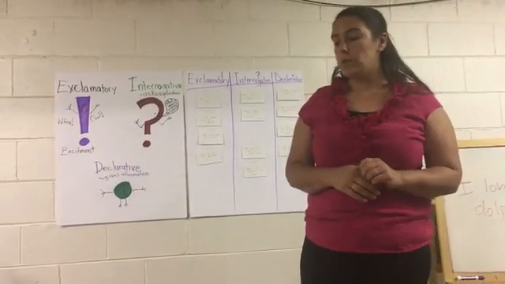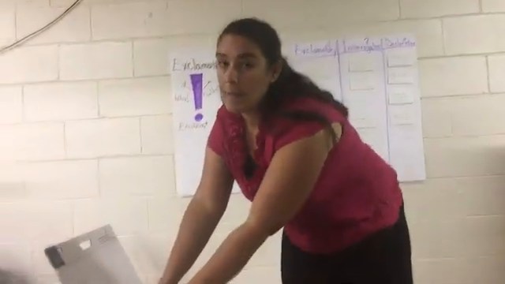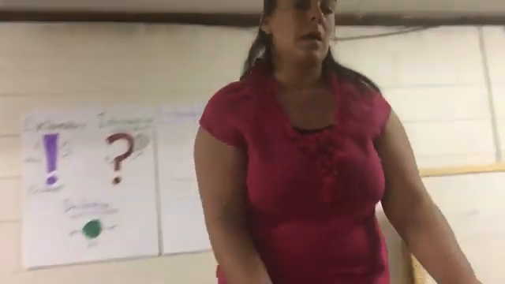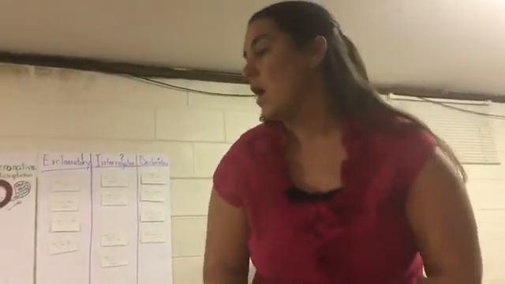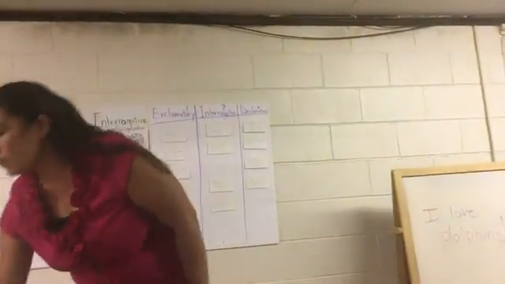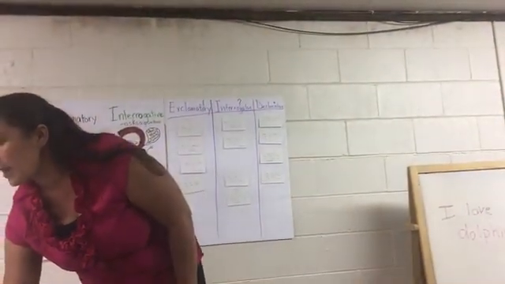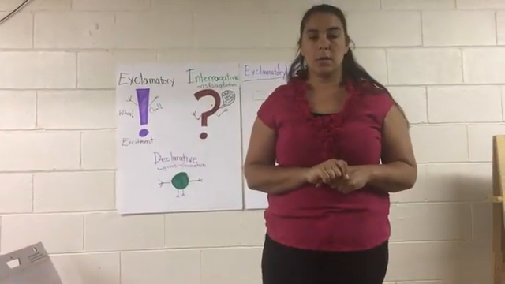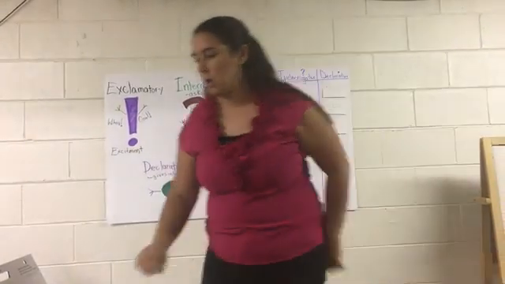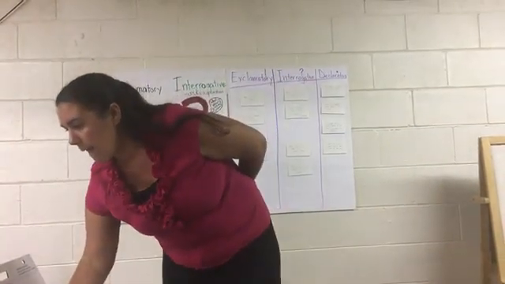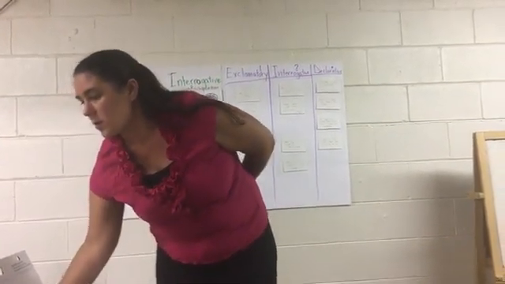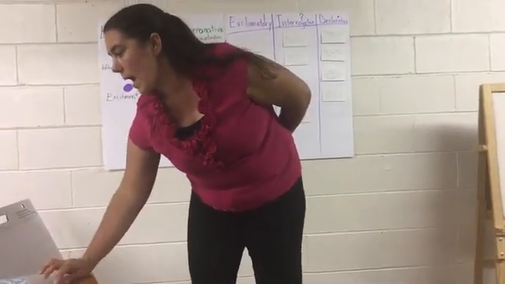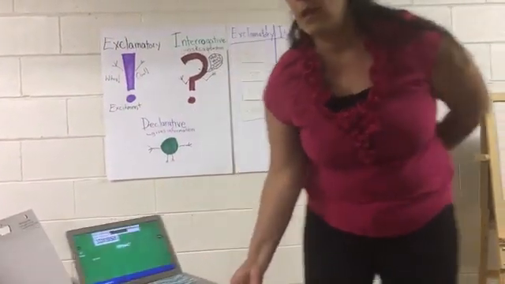So we are going to do a game of Kahoot. So everybody needs to take out their iPads and log into Kahoot. And right here on the screen, I have the numbers that you need to type in.